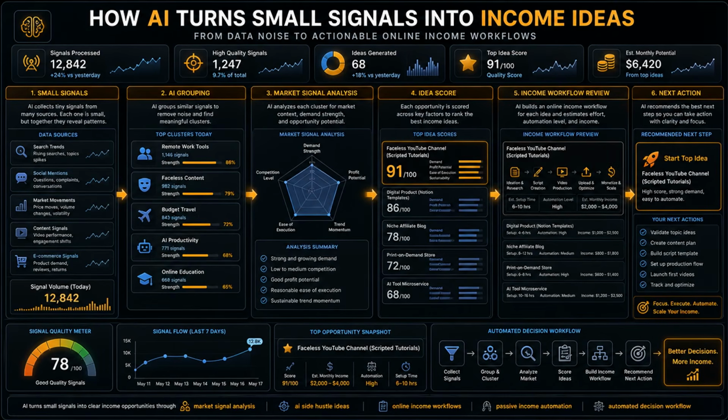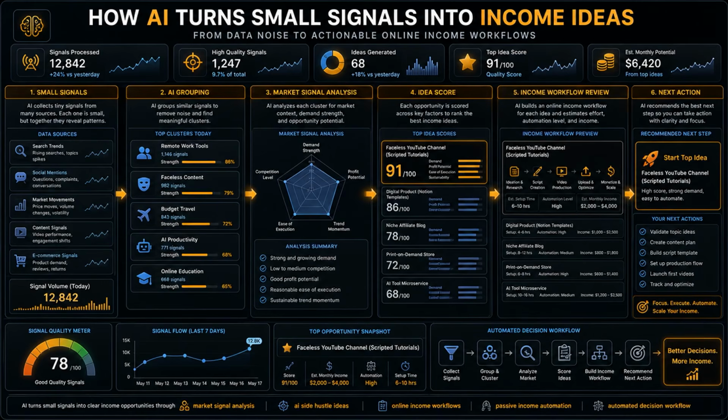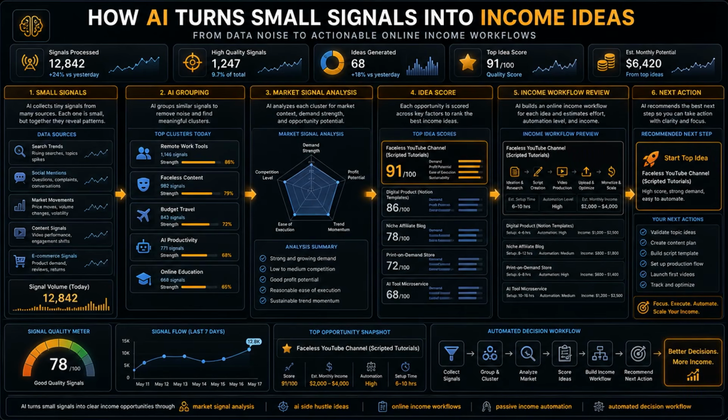The second part is market signal analysis. This layer asks whether the signal is isolated or supported by other data. For example, one viral post may not mean much by itself. But if search interest, repeated comments, and market behavior all point toward the same subject, the signal becomes stronger. AI is useful here because it can compare multiple weak inputs quickly without getting emotionally attached to one of them.